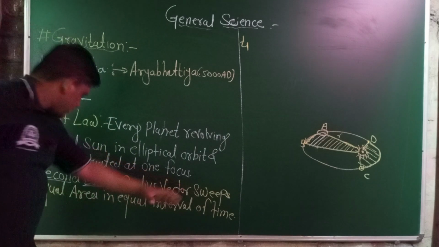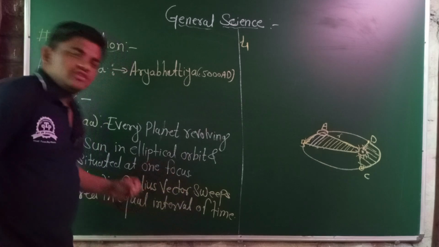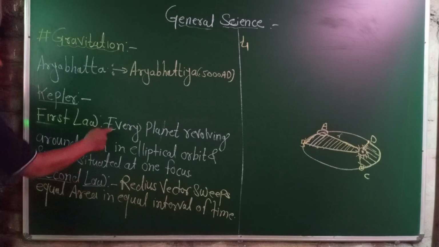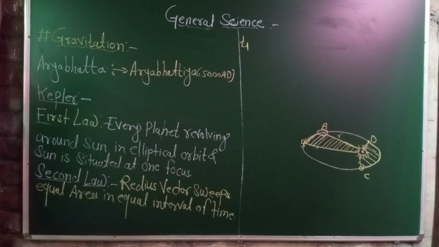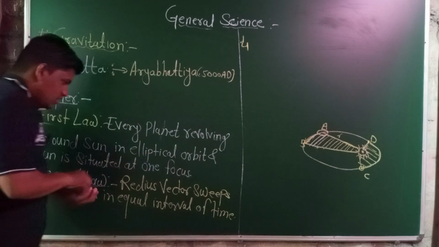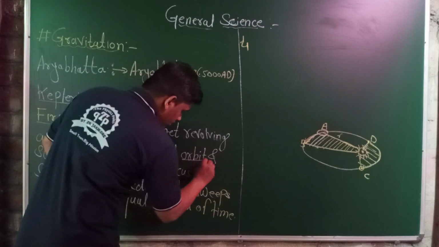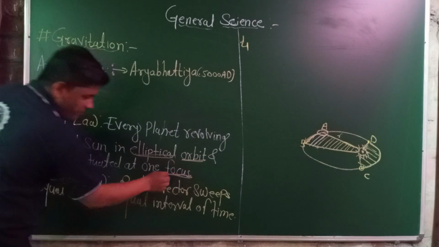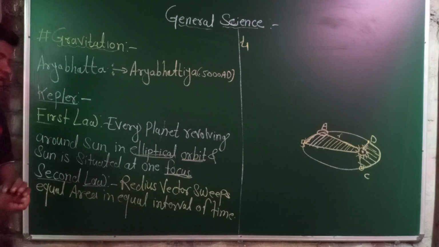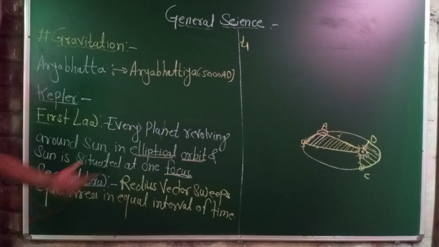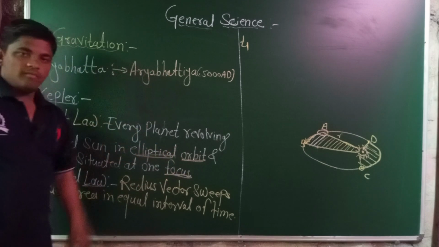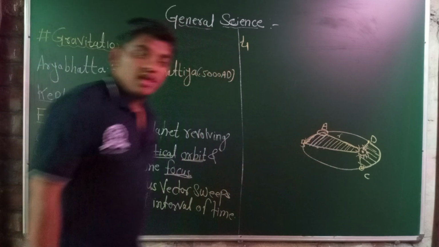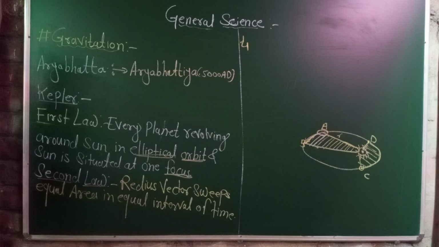What is Kepler's second law? The radius vector sweeps equal area in equal interval of time. This is the shortest, simplest, and easiest law. First law: every planet is revolving around the sun in an elliptical orbit, and the sun is situated at one focus of that ellipse. The two highlighted points from the first law are the elliptical orbit and the sun situated at one focus. Then the second law: the radius vector sweeps equal area in equal interval of time.